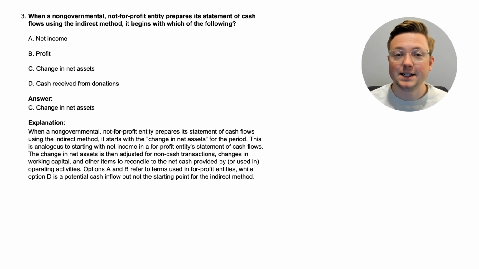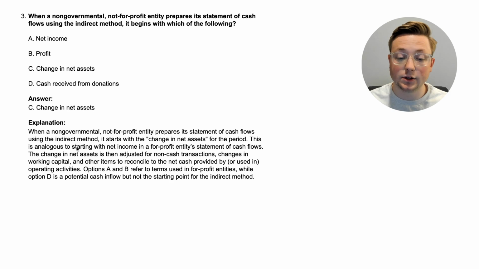All right, the answer is C, change in net assets. That's what it's going to start with instead of net income. So again, if you've been paying attention to the previous videos, everything that the statement of activities and the statement of financial position, a lot of it is focused on the net assets, which is technically the equity of a nonprofit business, but it's a little bit different. But anyway, the statement of cash flows for a nonprofit entity, if you use the indirect method, starts with change in net assets. So I already said this, and then let's read this.